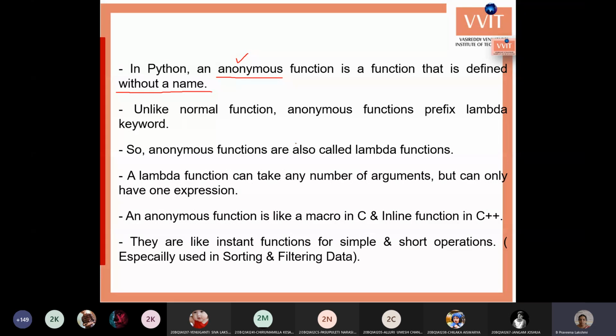These anonymous functions are defined with the keyword lambda. Without the function name, we give the keyword lambda, specify the parameters, and write one line of code with a return statement.